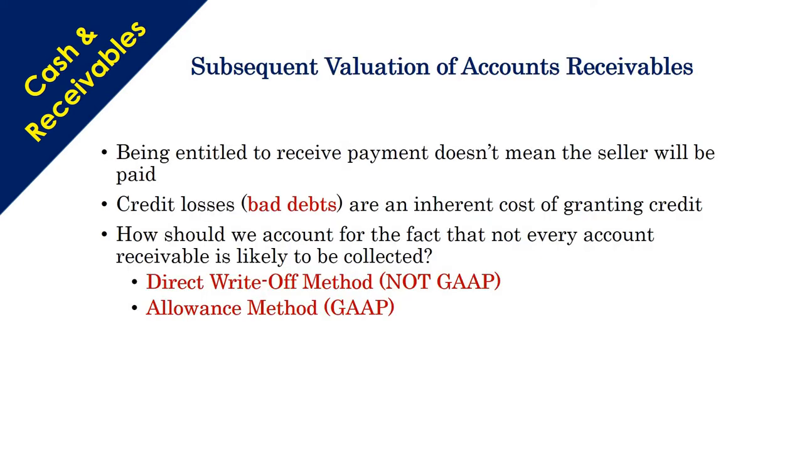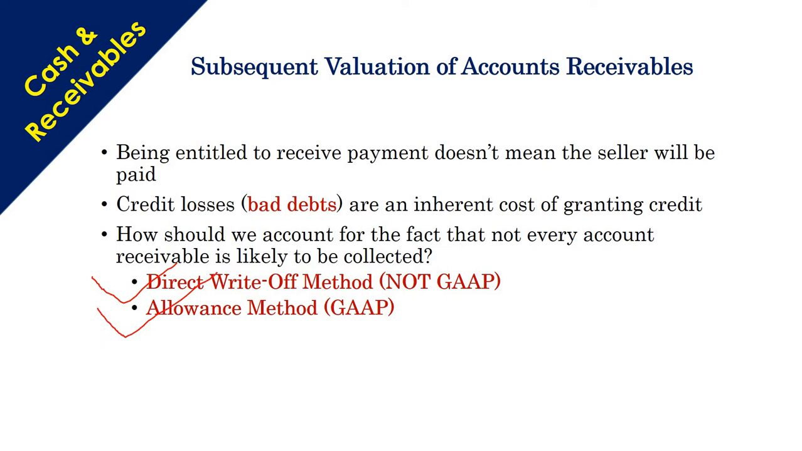Being entitled to receive payment doesn't mean that the seller will be paid. Credit losses, meaning bad debts, are an inherent cost of granting credit. How should we account for the fact that not every account receivable is likely to be collected? There are two methods. The first one is the direct write-off method, and the second one is the allowance method.